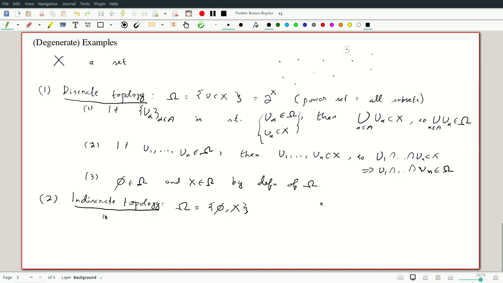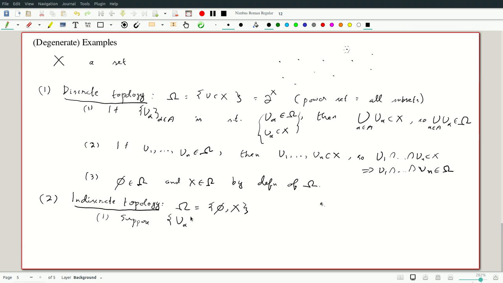So here let's see why these two properties are true. Property 3 is true by definition, so I'm not going to bother to verify it. But 1 and 2 are not quite so simple here, but it's a straightforward exercise. So suppose U alpha.